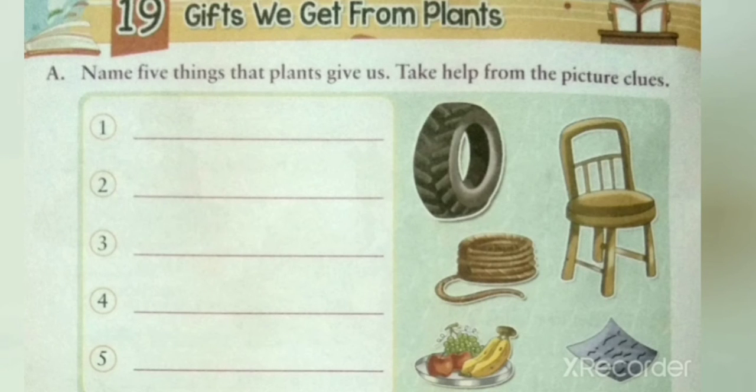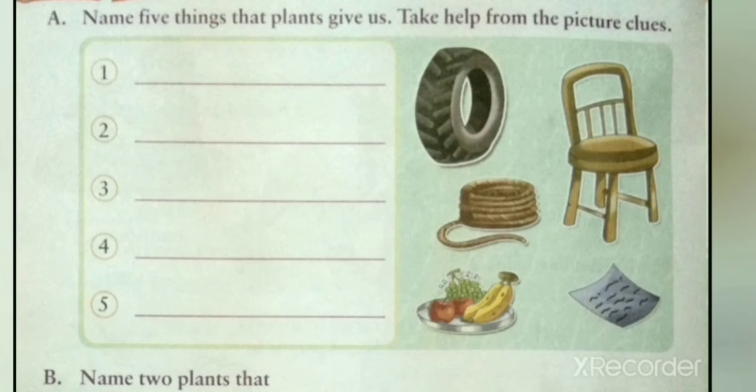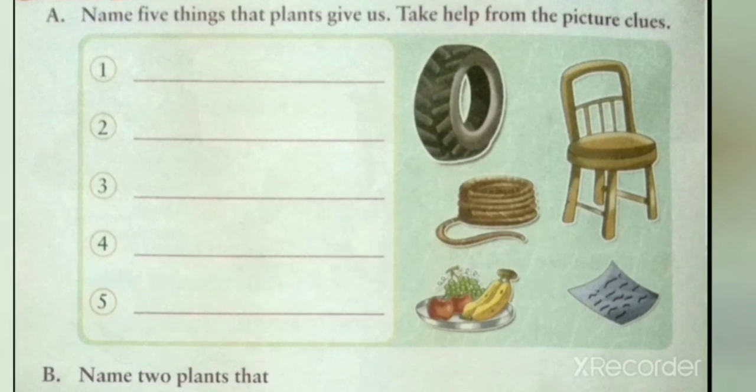Let us do the exercise based on this. Let us do the first part of the exercise. Name 5 things that plants give us. Take help from the picture clues.